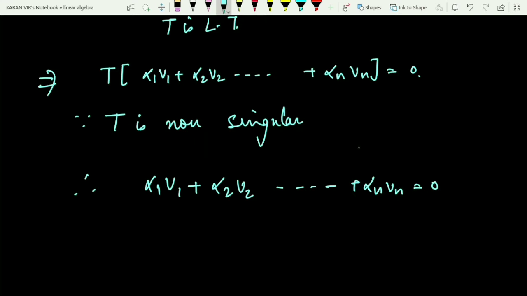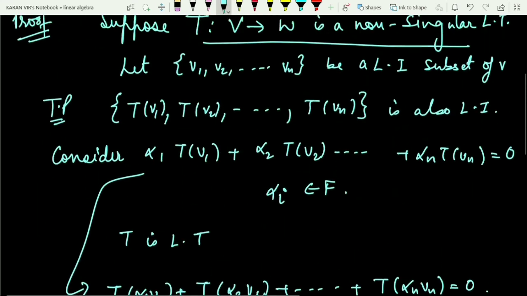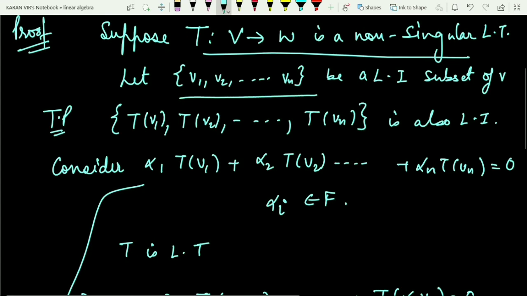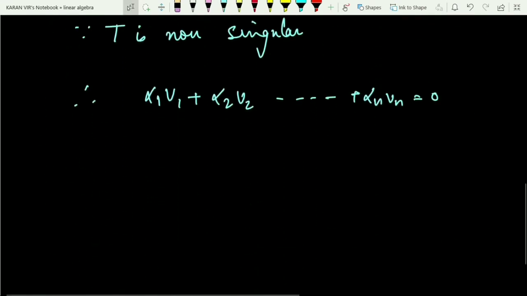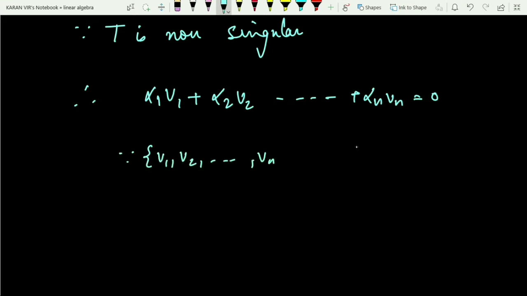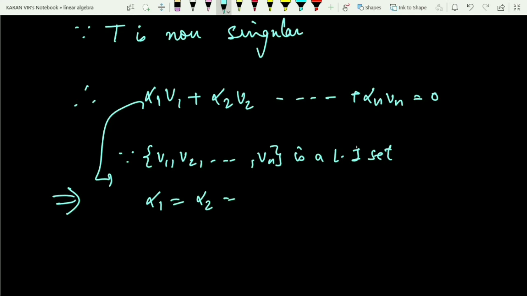In the beginning I considered V1, V2 up till Vn to be a linearly independent set. So if you take the linear combination of this set, all the constants will come out to be 0. That is the definition of a linearly independent set. So this implies that alpha 1, alpha 2 up till alpha n, they all are 0.